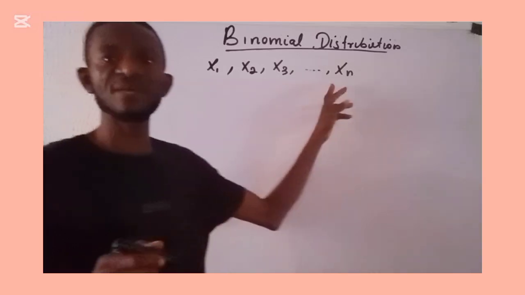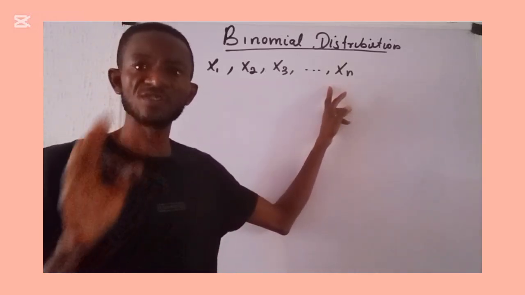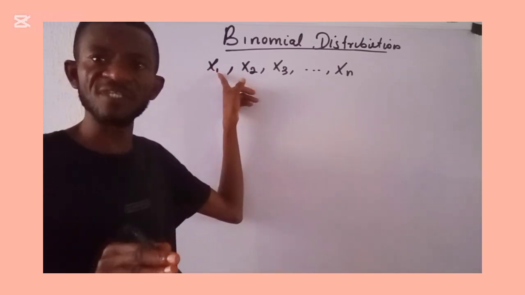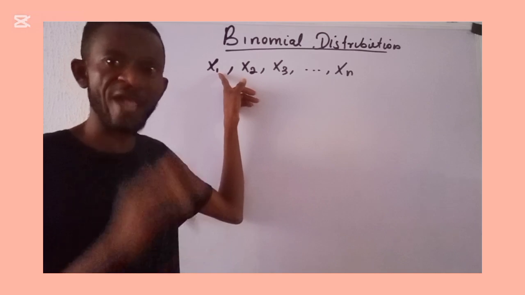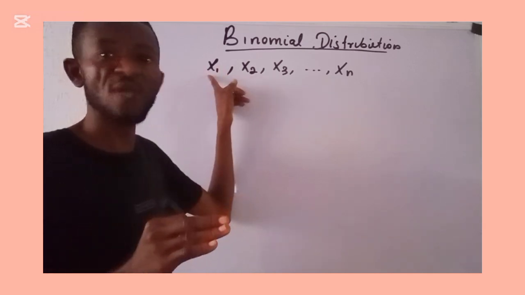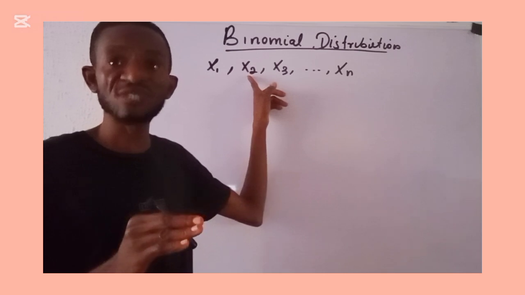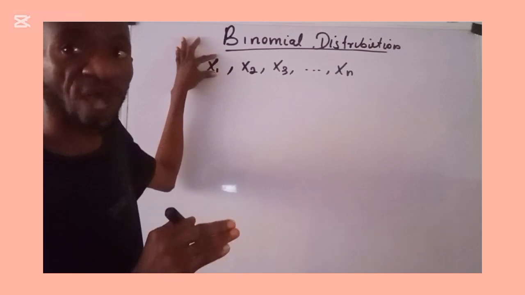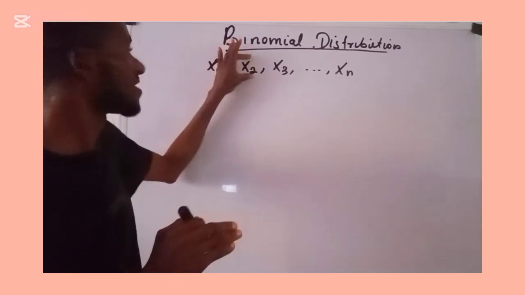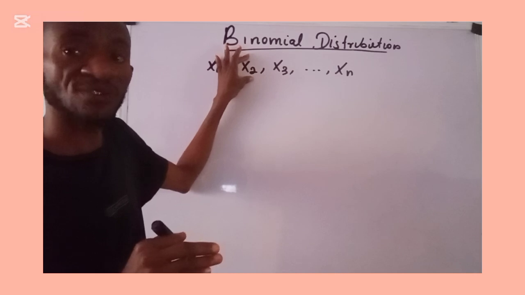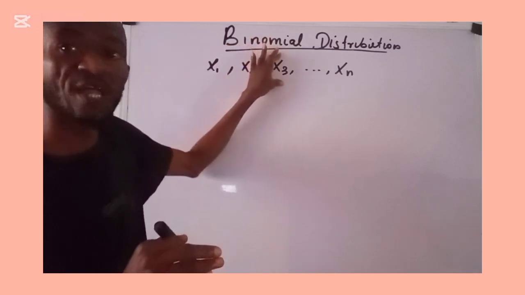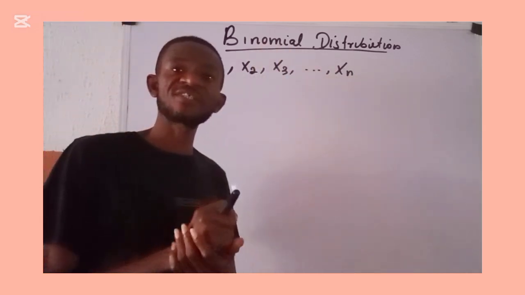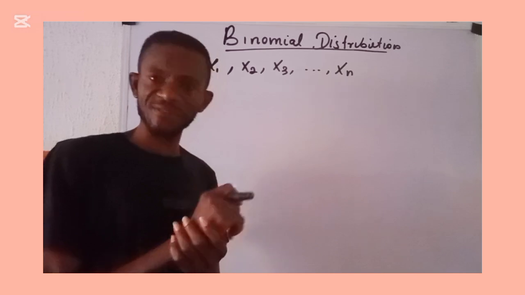Each of these random variables follows a Bernoulli trial, such that this X1 has two possible outcomes, represented with a success and failure. The probability of success in X1 is the same as the probability of success in X2, down to Xn. So this is a Bernoulli trial; it has two possible outcomes, success and failure, down to n trials of a Bernoulli experiment.